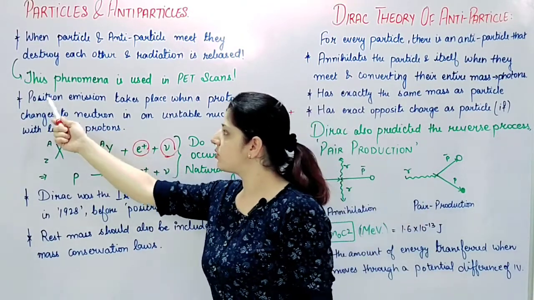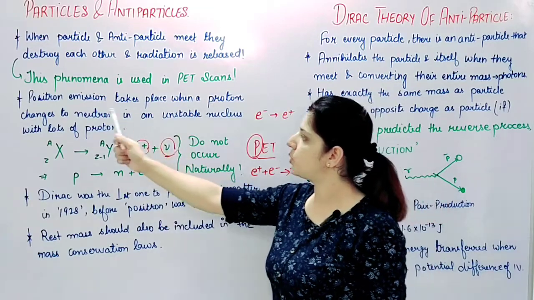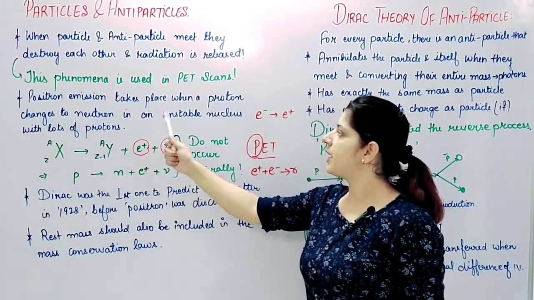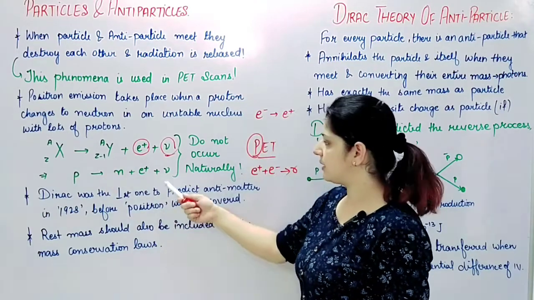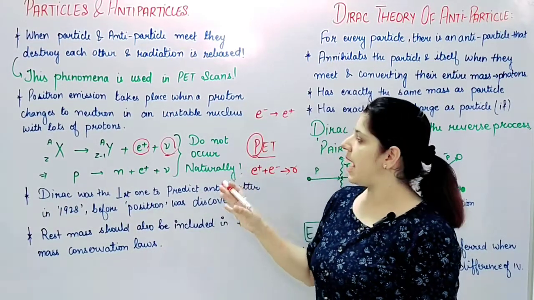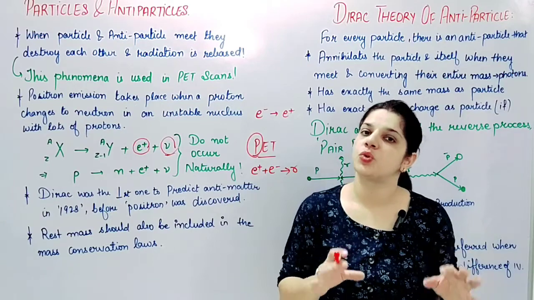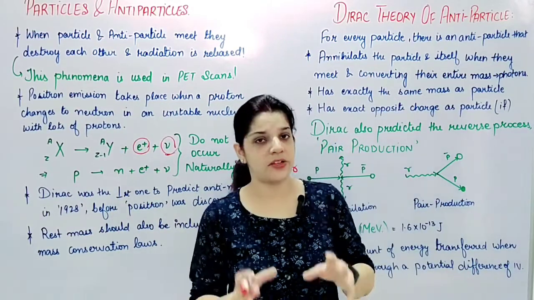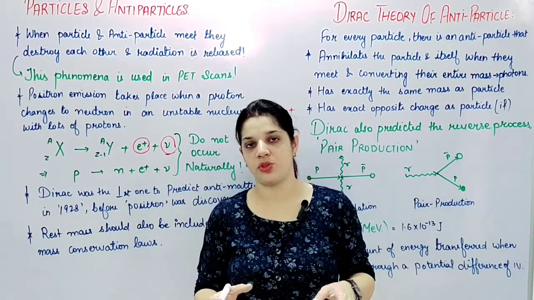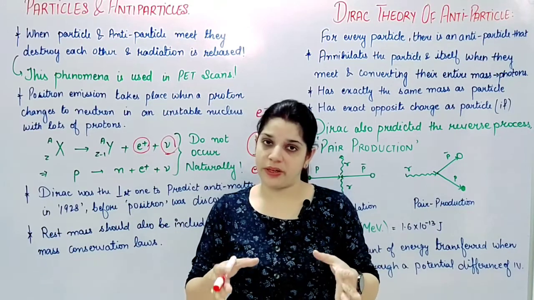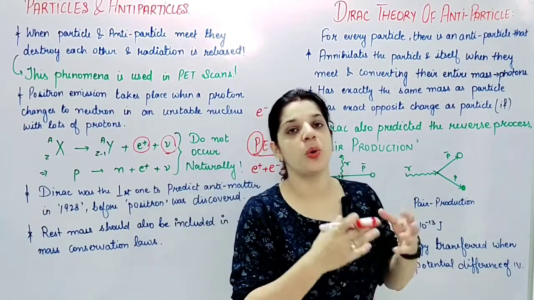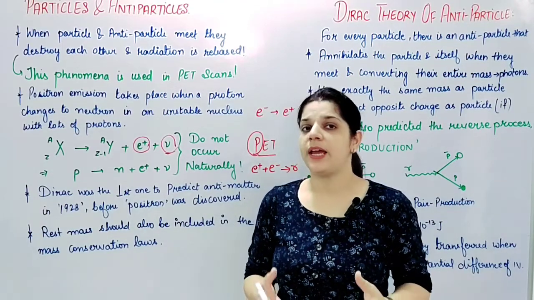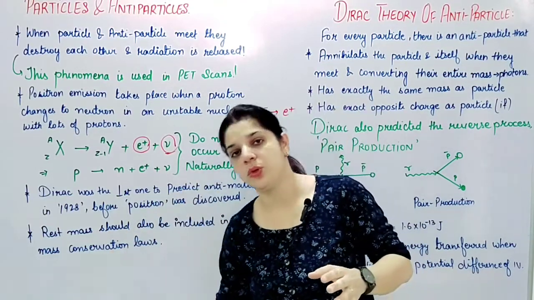So I say positron emission takes place when a proton changes to a neutron in an unstable nucleus with lots of protons. This is the equation, and we say that these emissions do not occur naturally. Naturally, we never get positron emissions because it is very difficult. Second, how do we get them? We need to excite the parent nuclei so they get converted to neutron.